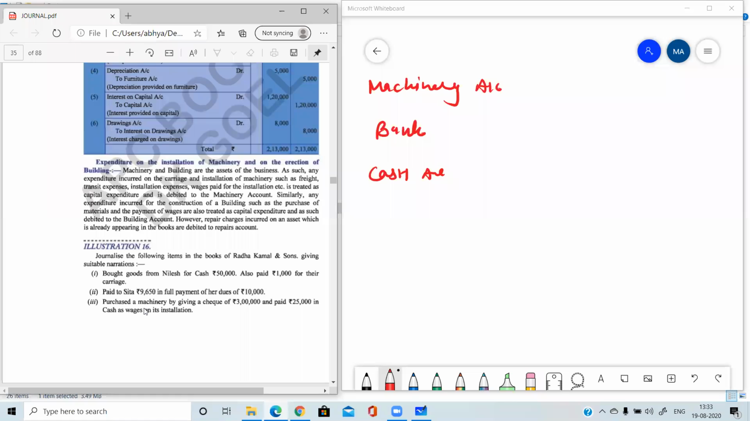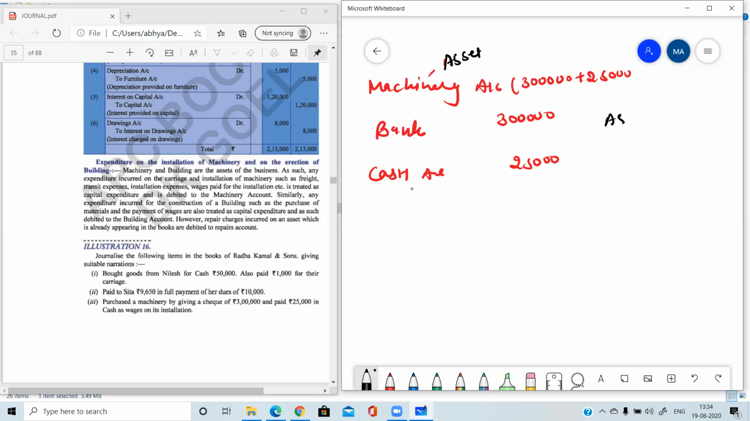Very good, Ishita and Siddhi. So machine cost is 3 lakh plus 25,000, which we have paid for wages, and bank 3 lakh and cash 25,000. Now analyze. Machine is an asset. Yes, machine is an asset.